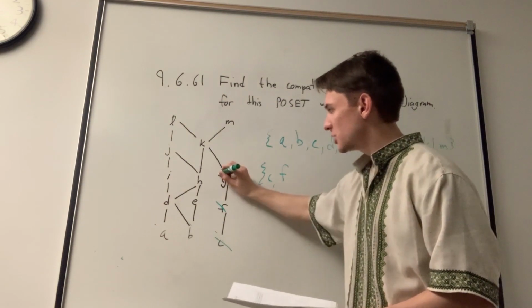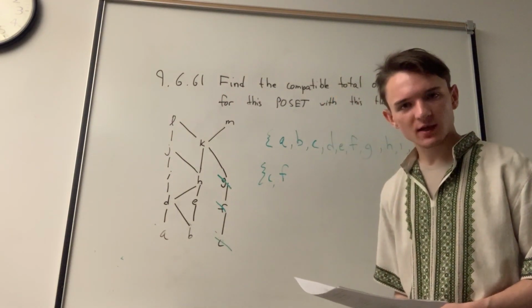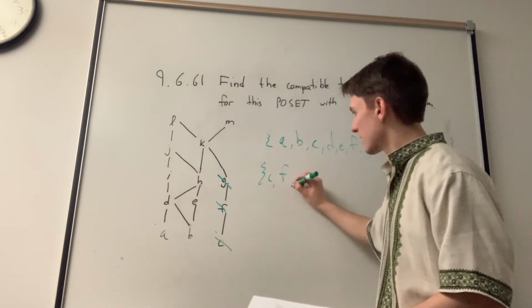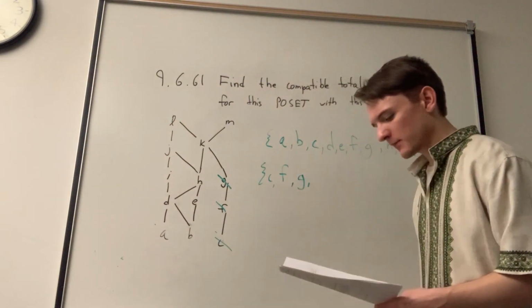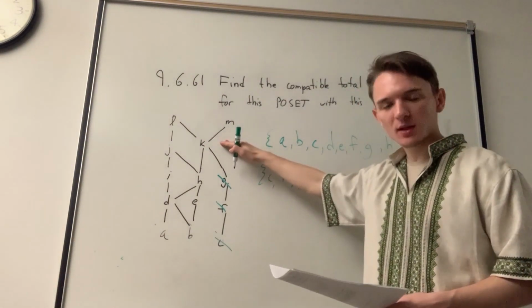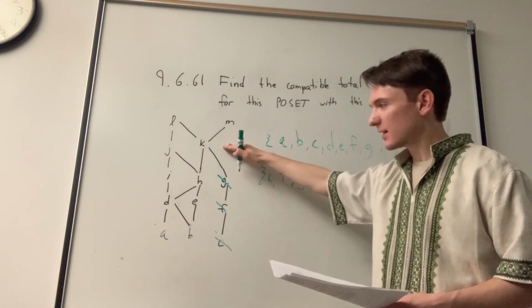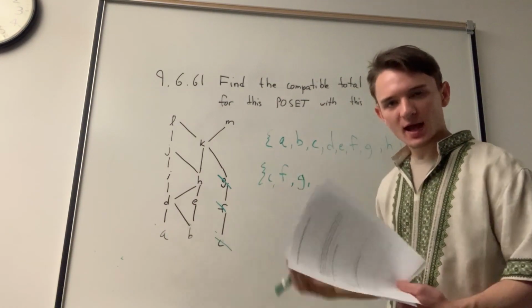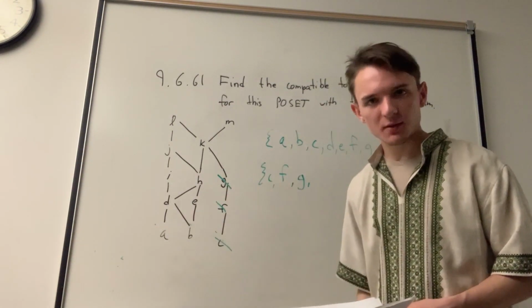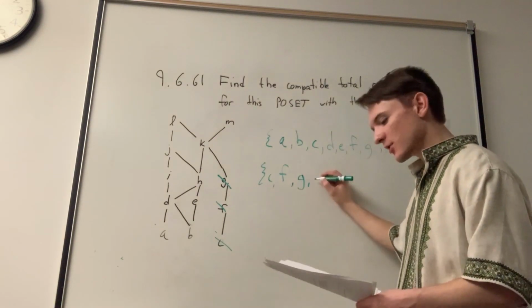Next, let's take off G, because G has become a minimal vertex. We can arbitrarily choose in our total ordering. Next, not K, because K is not a minimal vertex in our current Hasse diagram, right? K is not minimal because there's something below K which hasn't been used. So let's go for